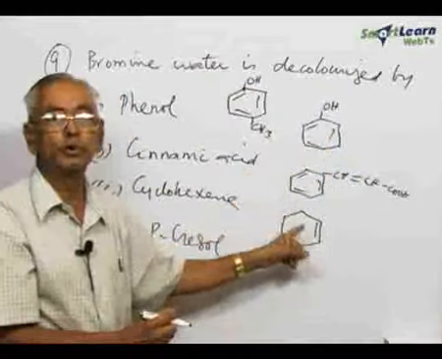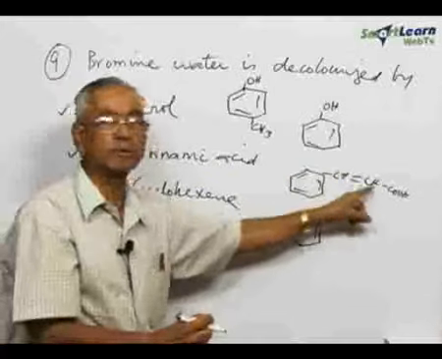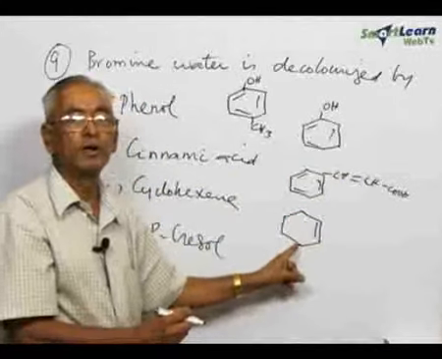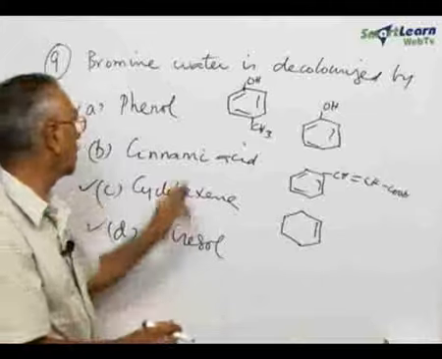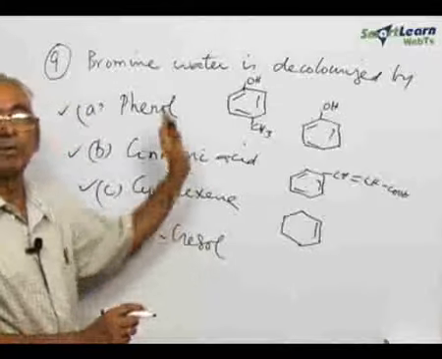So this is due to electrophilic substitution. The other two are due to unsaturation, the carbon-carbon double bond, and here also in cyclohexene, a carbon-carbon double bond. So all the four options are correct. Bromine water will get decolorized.